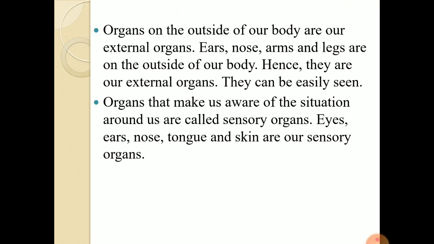Organs on the outside of our body are our external organs. Ear, nose, arms, and legs are on the outside of our body. Hence, they are the external organs. They can be seen easily. You can see all your companions have a nose, eyes, ears, hands, legs, all that. These are external organs. Organs that make us aware of the situation around us are called sensory organs.